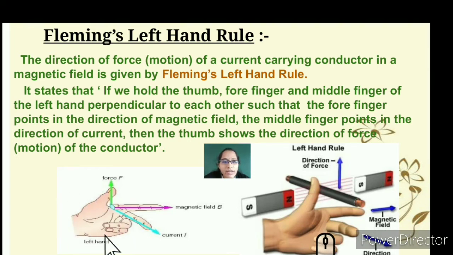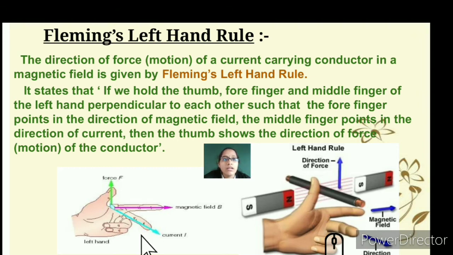As per the diagram, keep your left hand wherein your thumb should go up, and your forefinger, that is next to your thumb, should go perpendicular to the thumb, that is straight. Then the middle finger, you should cross it in such a way that the forefinger becomes perpendicular to the middle finger.